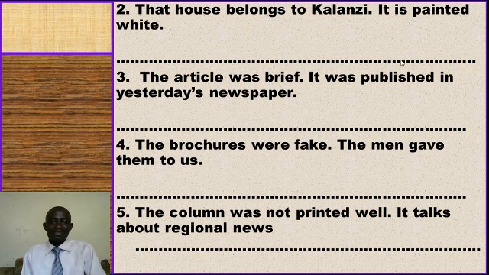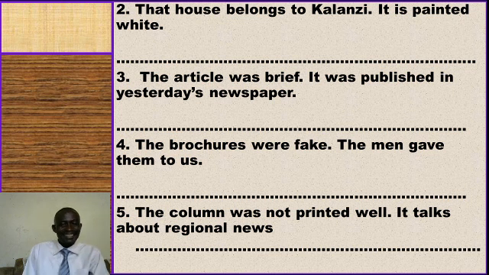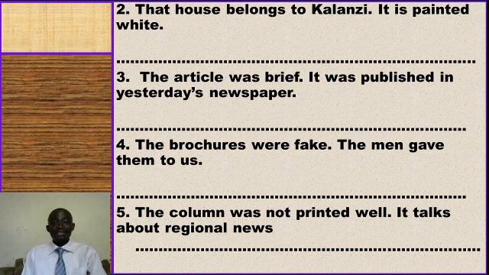Number 3 says the article was brief. It was published in yesterday's newspaper. Number 4, the brochures were fake. The man gave them to us. Number 5, the column was not printed well. It talks about regional news. Hope you're good to show the work perfectly and use it even to construct other sentences at home. Show people that you're at school. Show people that you've learned.